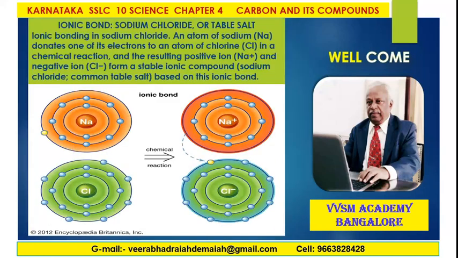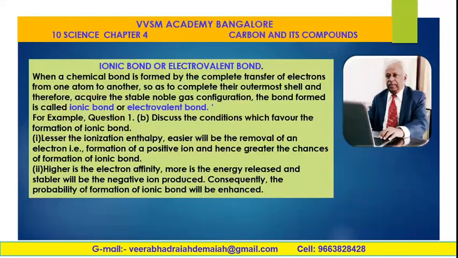Ionic bond, sodium chloride or table salt. Ionic bonding is in sodium chloride. An atom of sodium donates one of its electrons to an atom of chlorine in a chemical reaction, and the resulting positive ion, sodium plus ion, and negative ion, chloride ion, form a stable ionic compound, sodium chloride, a common salt or table salt, based on the ionic bond formation. Here, complete transference of electrons.